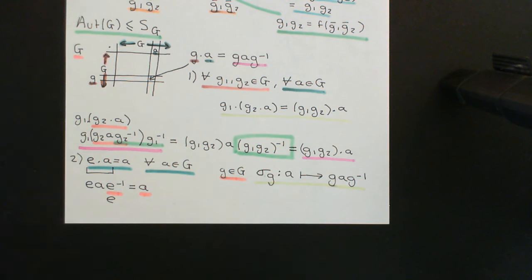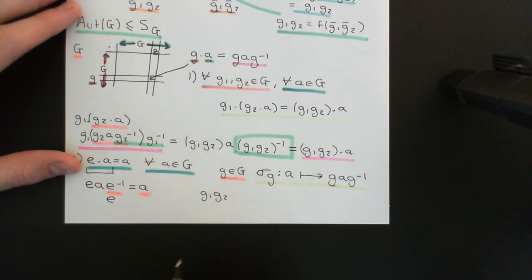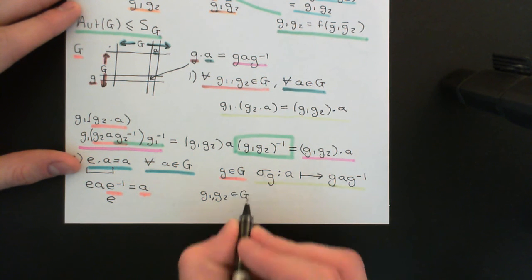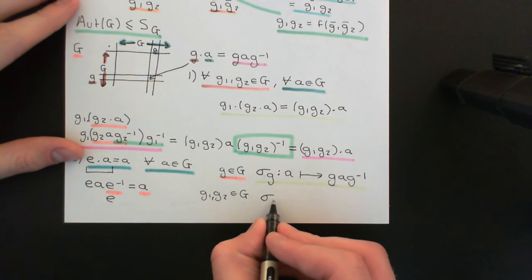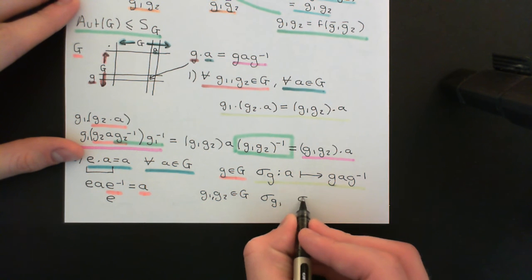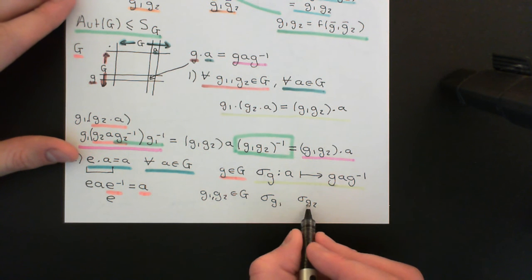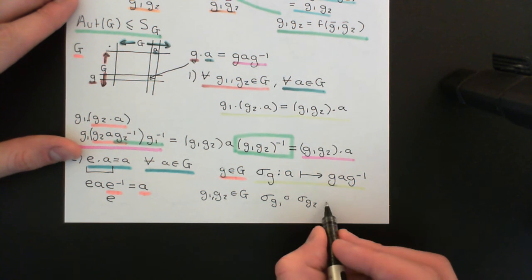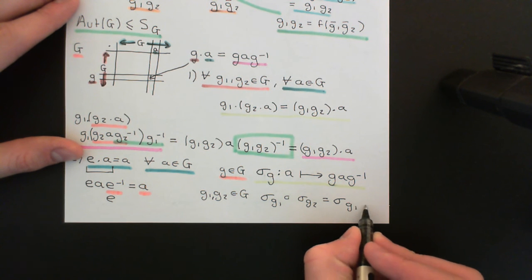And what that means is that if I have two elements of the group, G1 and G2, then I can come up with their associated set permutations, and if I compose these two set permutations together, so if I say firstly do sigma g2 and then do sigma g1, the answer to that will be the same as if I compose the two elements together in the group.